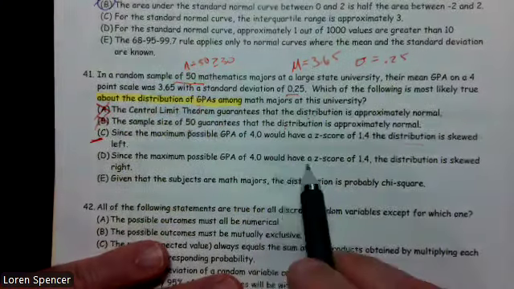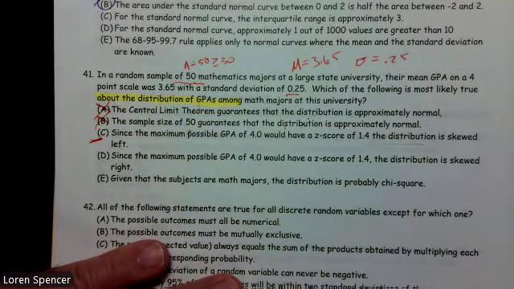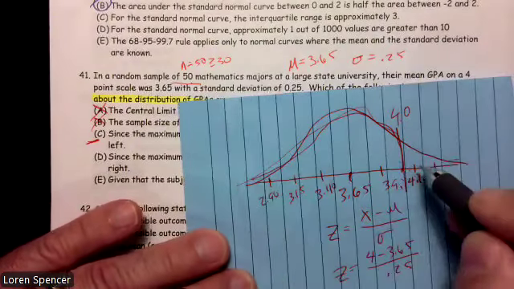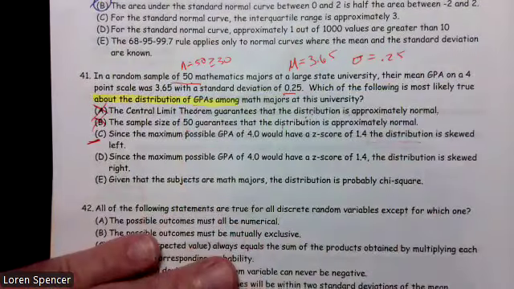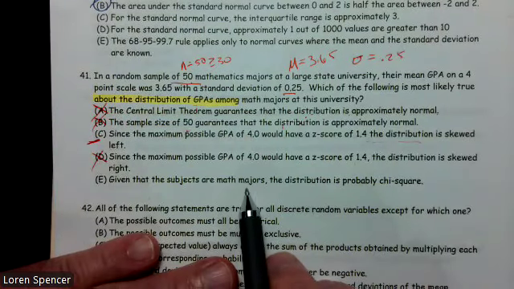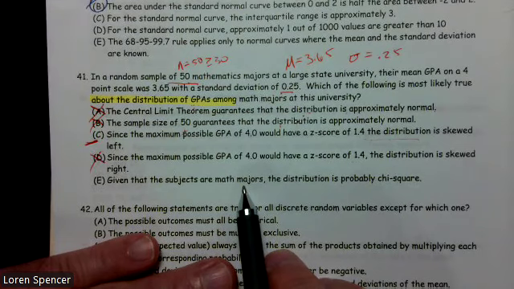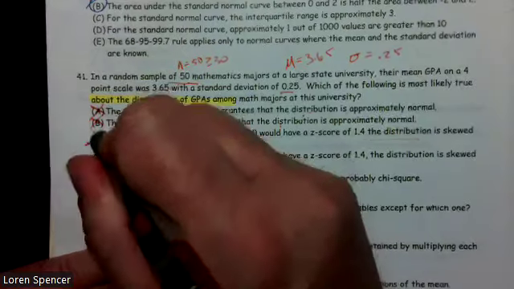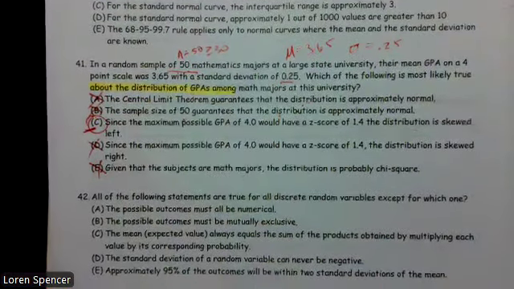Since the GPA of 4 would have a z-score of 1.4, the distribution is skewed right. No, we already said it looks like it's skewed left, so that's not true. And chi-squared is skewed to the right first off, and we haven't talked about it. It's not related. The best answer choice for this one is C.